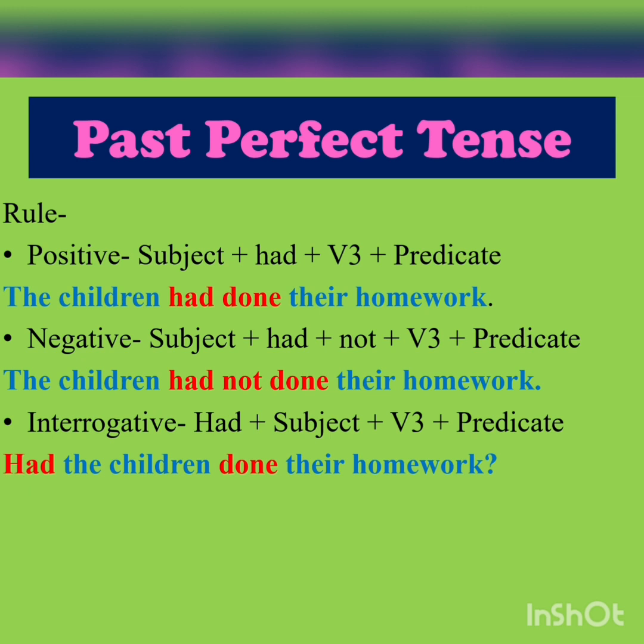Then we have past perfect tense. I hope you all remember, while forming any statement in past perfect tense, the verb is written in its third form, right? So let's see the rule. The rule for positive is had plus verb third form. This time, remember, we will use had with all the subjects plus verb third form. For example, the children had done their homework, right?